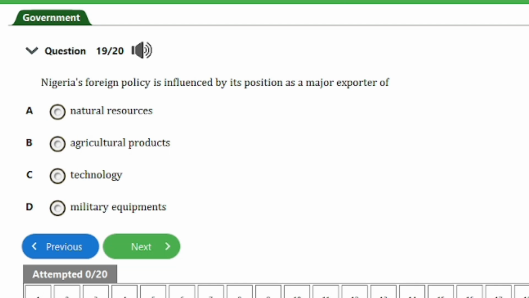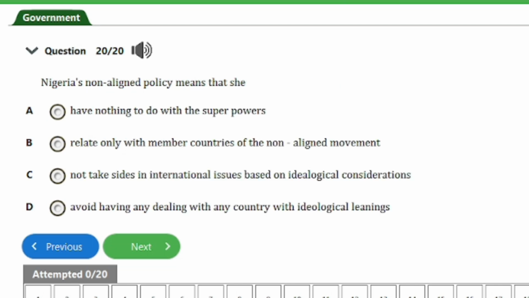So we have here question number 20 of 20. It says, Nigeria's non-aligned policy means that she A. have nothing to do with the superpowers, B. relate only with member countries of the non-aligned movement, C. not take sides in international issues based on ideological considerations, D. avoid having any dealing with any country with ideological leanings.